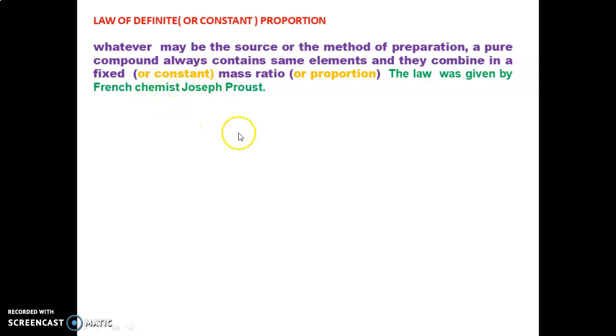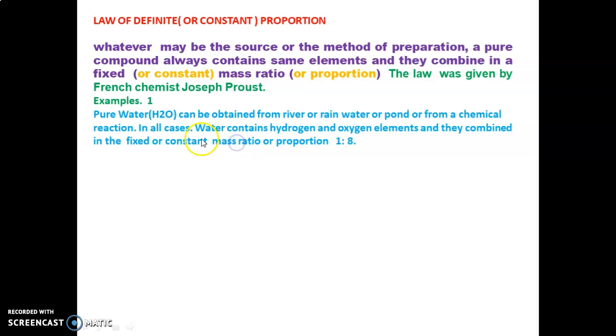Another example, we can see on the screen. Here are some words about what we have discussed. Pure water, H2O, can be obtained from river water, rainwater, ponds, or from a chemical reaction. In all cases, water contains hydrogen and oxygen elements, and they combine in the fixed or constant mass ratio or proportion 1 is to 8.